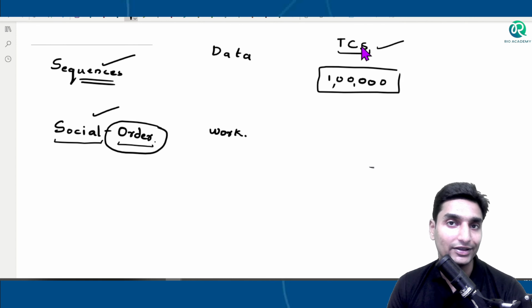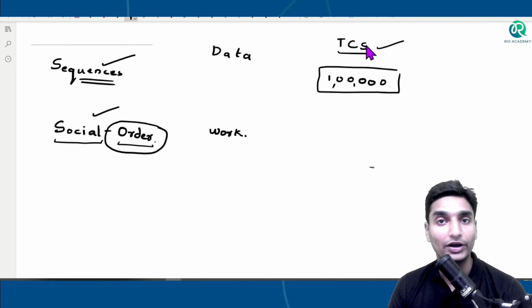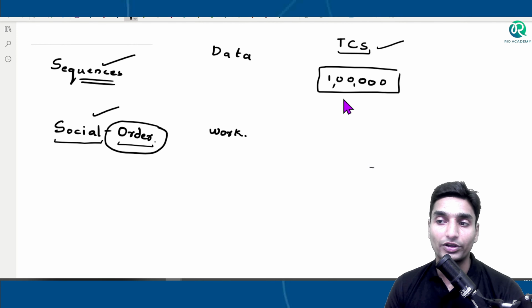And we need to arrange them. That's the reason why we need to arrange this data. We are going to arrange all these 1 lakh members in many different forms. There are different ways we can arrange them. One such method that we have come across is sequences, in form of sequences.